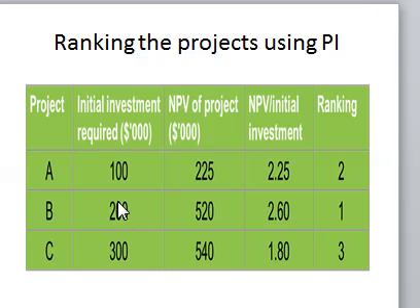Remember our constraint is 500,000. So for project B, you can use the whole 200 on it. Even project A, you can use the whole 100,000 on it. So if you look at these 2 projects, we have already used 300,000 on them. And project C requires 300, meaning the available fund cannot be sufficient for project C. So the available fund remaining is 200. So we shall only invest 200 over 300 of this project. We cannot exceed that.